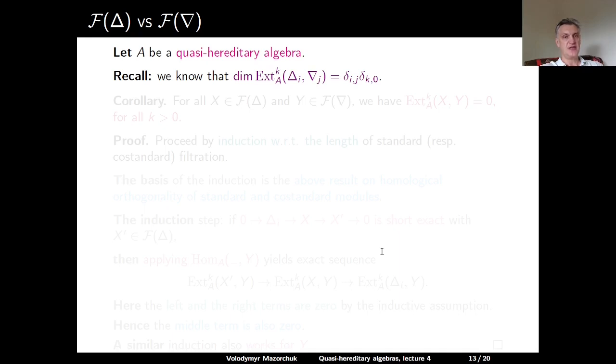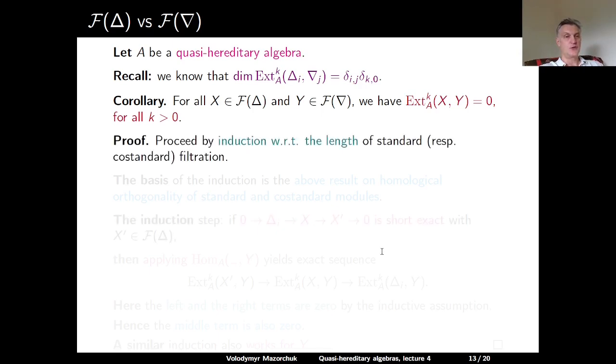This means that the dimension of the space of all k-th extensions over A from delta i to nabla j is equal to 1 if i is equal to j and k is equal to 0, and this dimension is equal to 0 otherwise. Corollary: for any module X with a standard filtration and any module Y with a costandard filtration, we have that Ext over A of degree k from X to Y is equal to 0 for all k greater than 0.